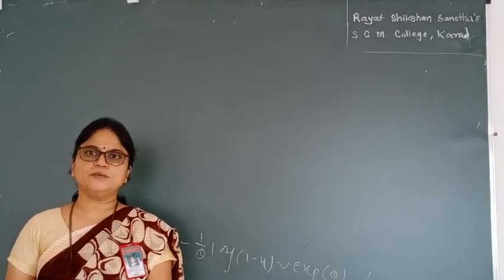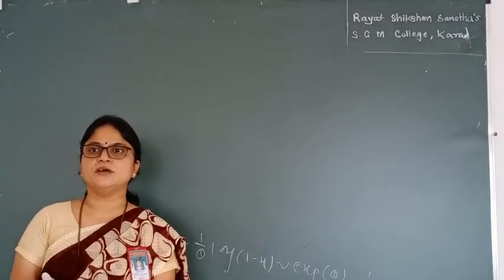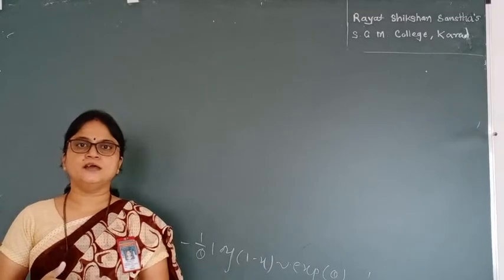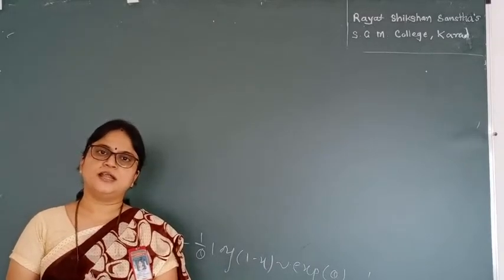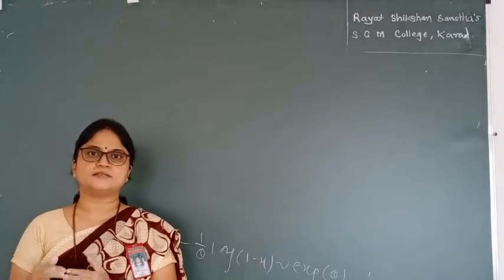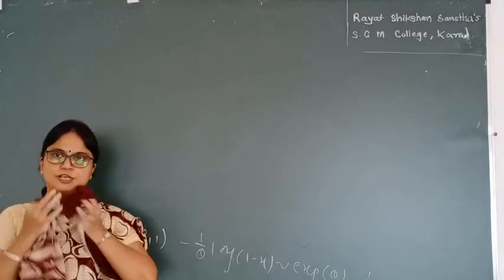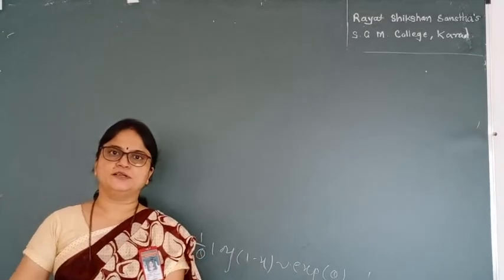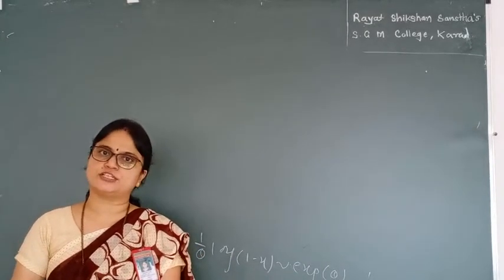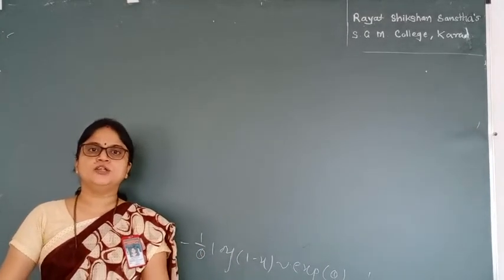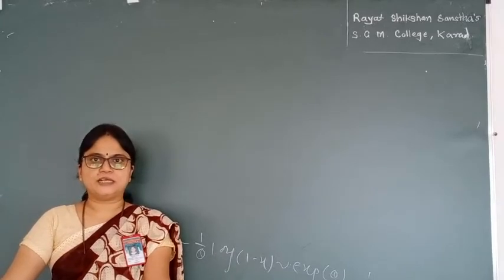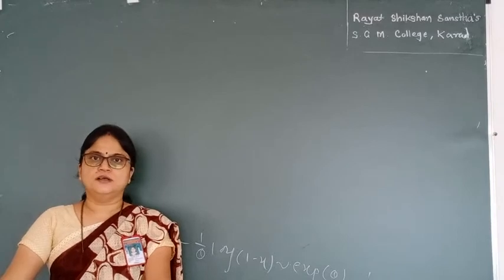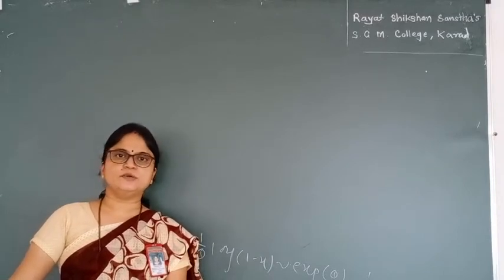Lack of memory property means if we are having some memory with us, but after some days I don't remember the first thing and I will consider this day as my 0th day. That is, suppose for exponential distribution we have the example of our tube light. Tube light is the best example for exponential distribution, that is the lifetime of tube light. So in the lifetime of tube light, suppose I have used the first 4 months,